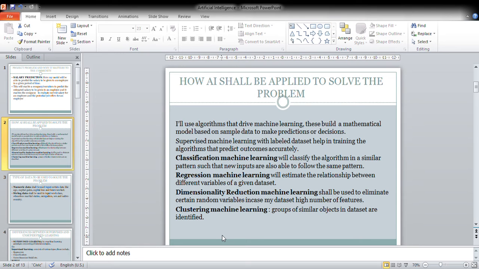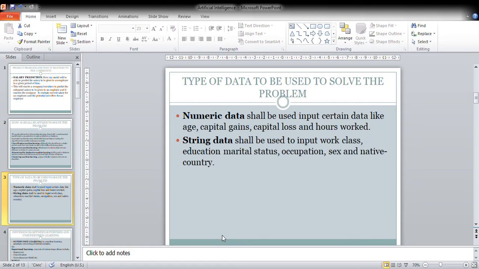And then regression machine learning will estimate the relationship between different variables of a given data set. And then dimensional reduction machine learning shall be used to eliminate certain random variables in case my data set has a high number of features. Then in clustering machine learning, groups of similar objects in the dataset are identified. These ones all, I'm going to explain in detail as we move on in the slides.